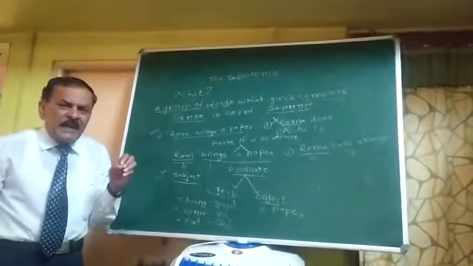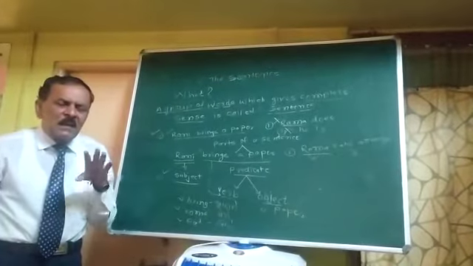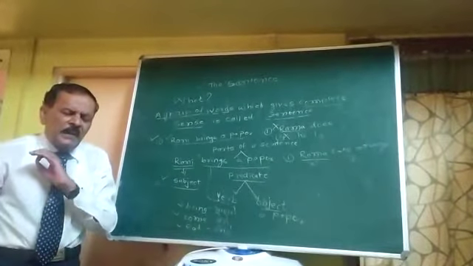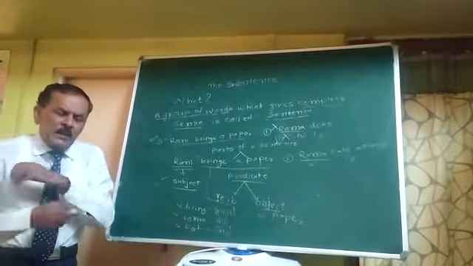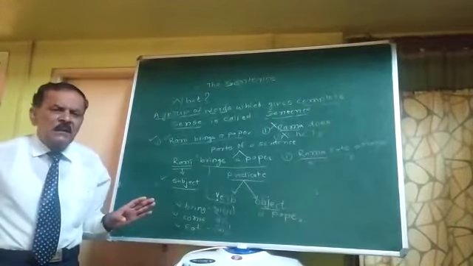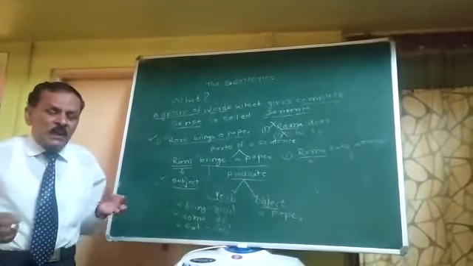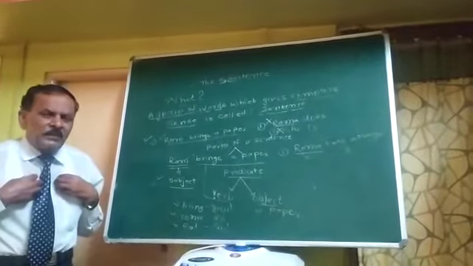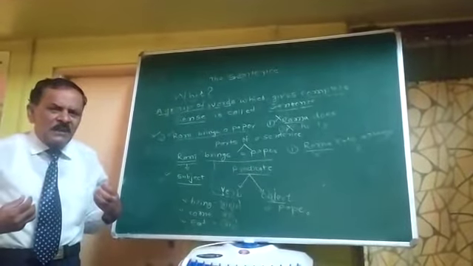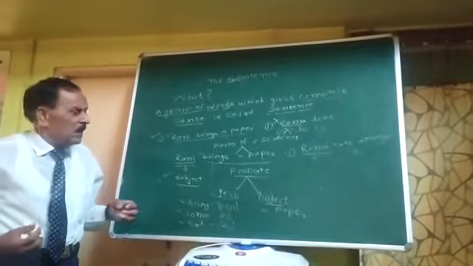So to identify or recognize the main verb is a very simple job. It's not written anywhere in any book, but I have searched it and found it.